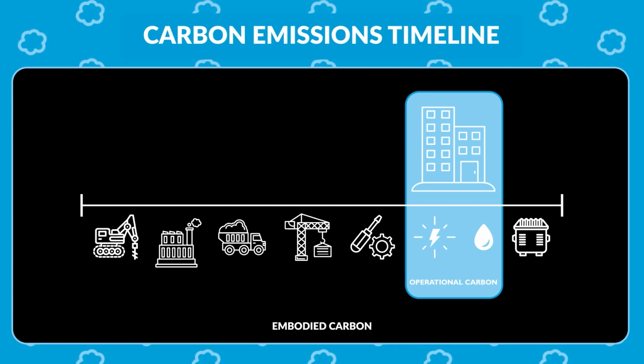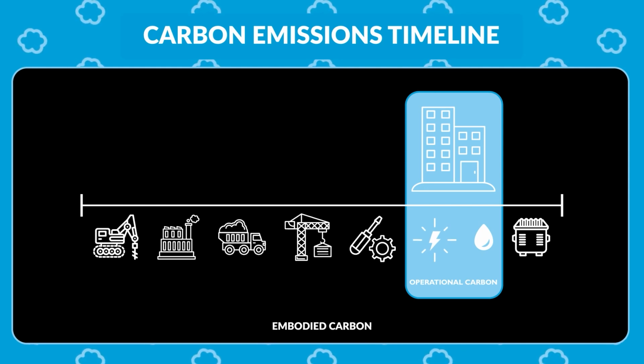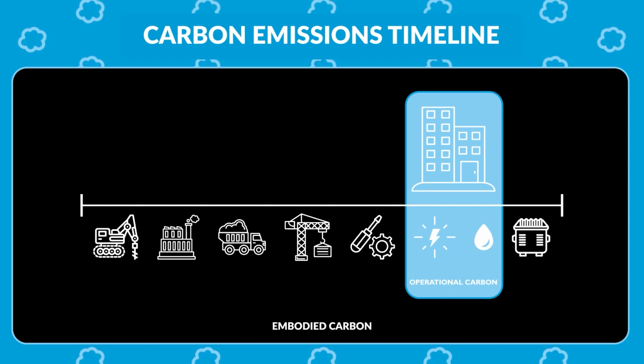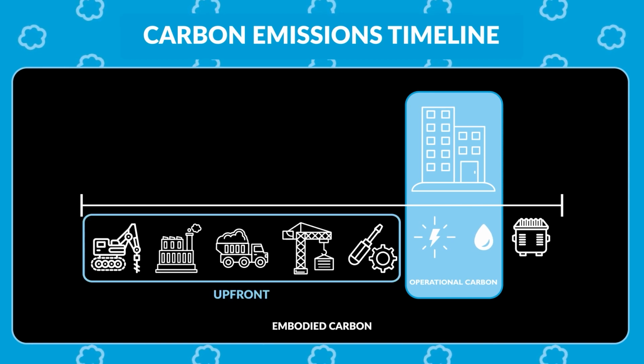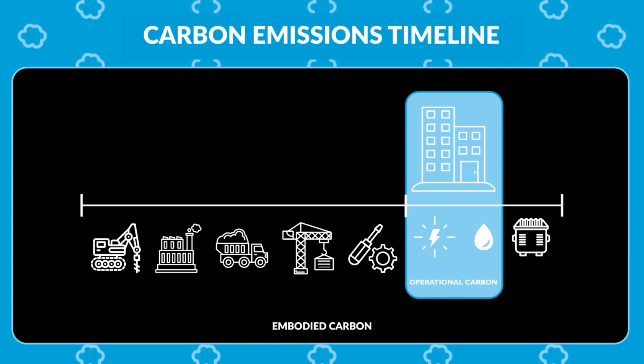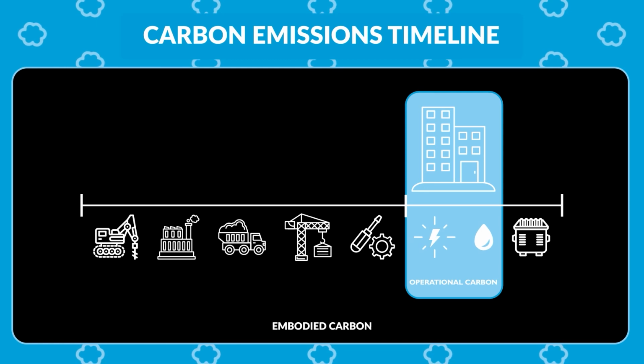Every part of a building, every piece of material used in construction is accounted for in embodied carbon. This also means that embodied carbon emissions are upfront and have already been emitted by the first day of the building's operation. Operational carbon emissions are emitted throughout the operational building's lifespan during regular day-to-day use.